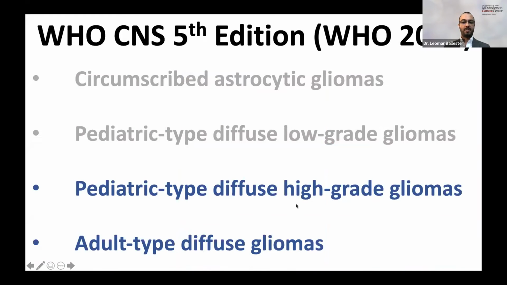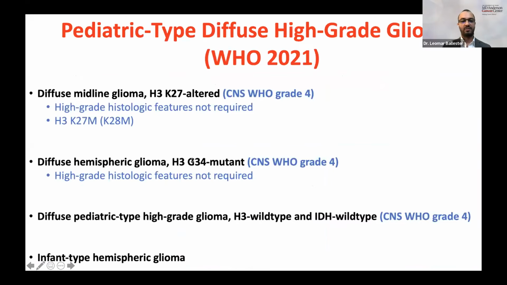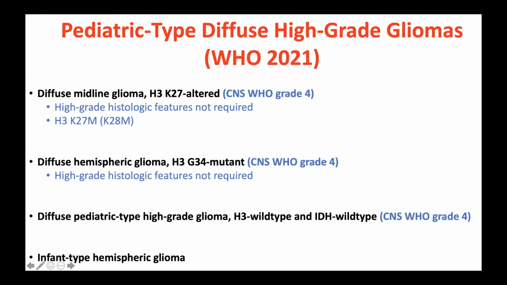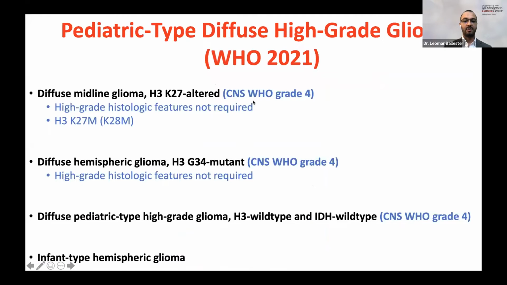Now, I'm going to briefly mention two entities of the pediatric type diffuse high-grade gliomas, even though that's not the main focus of this presentation. And the reason I'm going to talk about these two lesions, the diffuse midline glioma H3K27 altered and the diffuse hemispheric glioma H3G34 mutant, is because these are grade 4 lesions, even in the absence of high-grade histologic features.